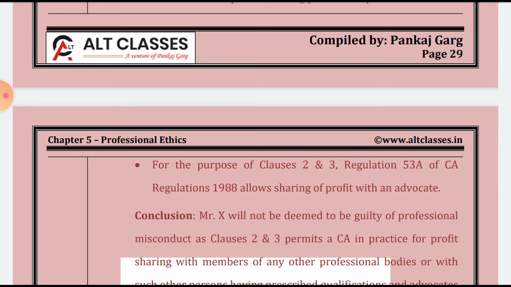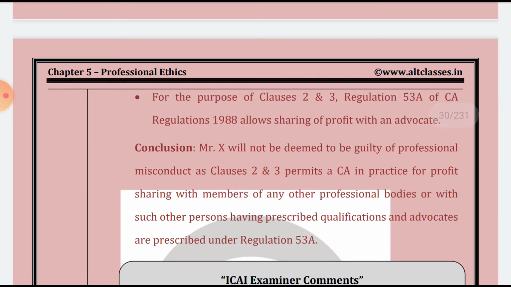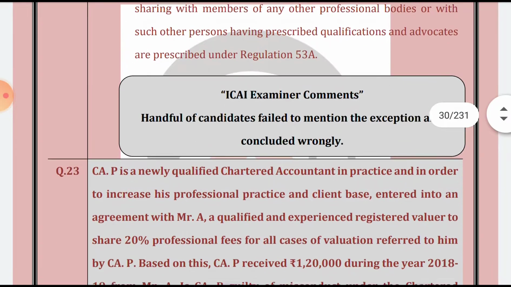The Chartered Accountants Regulations, 1988 allow the sharing of profit with an advocate. So Regulation 53A allows the sharing of profit with the advocate. Conclusion: Mr. X will not be deemed to be guilty of professional misconduct under Clause 2 and Clause 3, as they are permitted. I will read it again. Mr. X will not be deemed to be guilty of professional misconduct, as Clauses 2 and 3 permit a CA in practice to share profit with a member of any other professional body, or with such other person having such prescribed qualification, and advocates are prescribed under Regulation 53A.